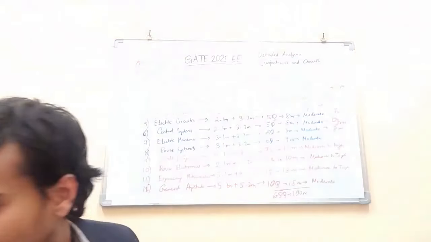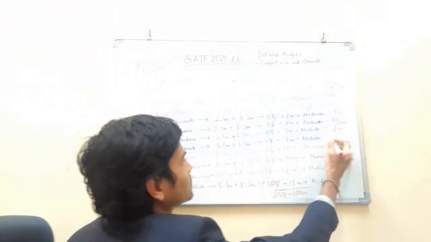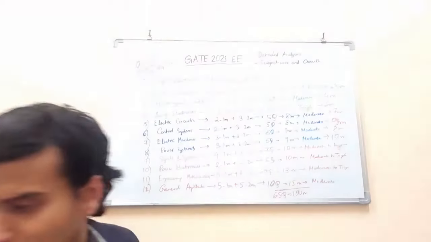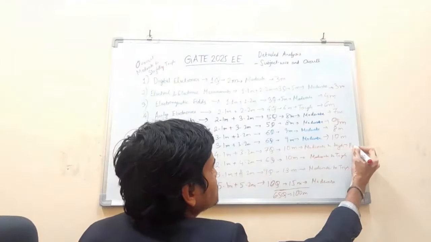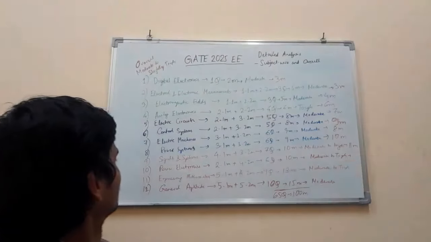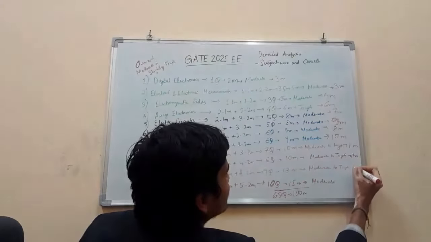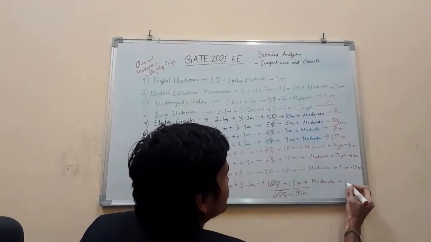Power systems last year had, I think, 10 marks. Signal systems last year had 11 marks. Power electronics last year had 11 marks. The rest, these marks for these are fixed subjects, 13 marks and 15 marks.